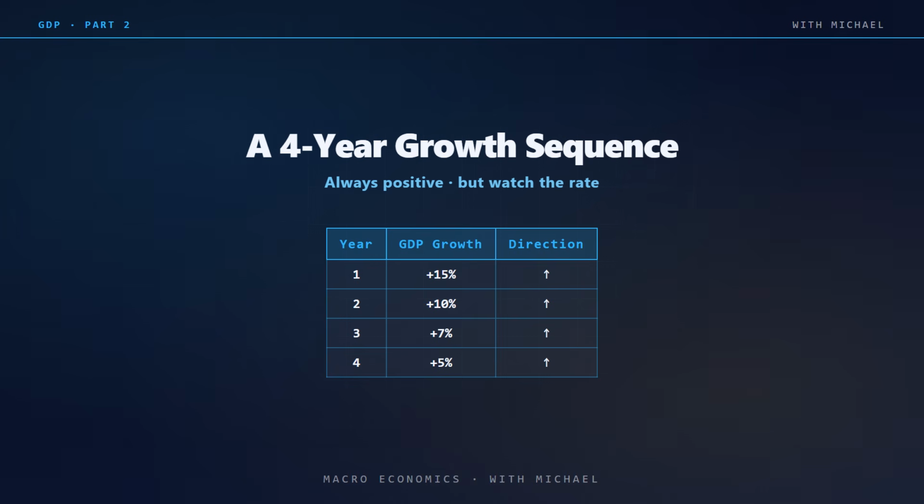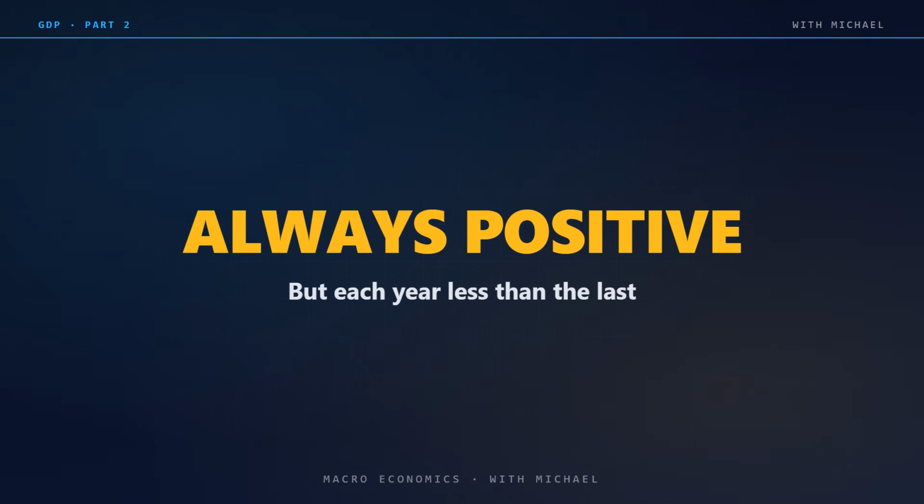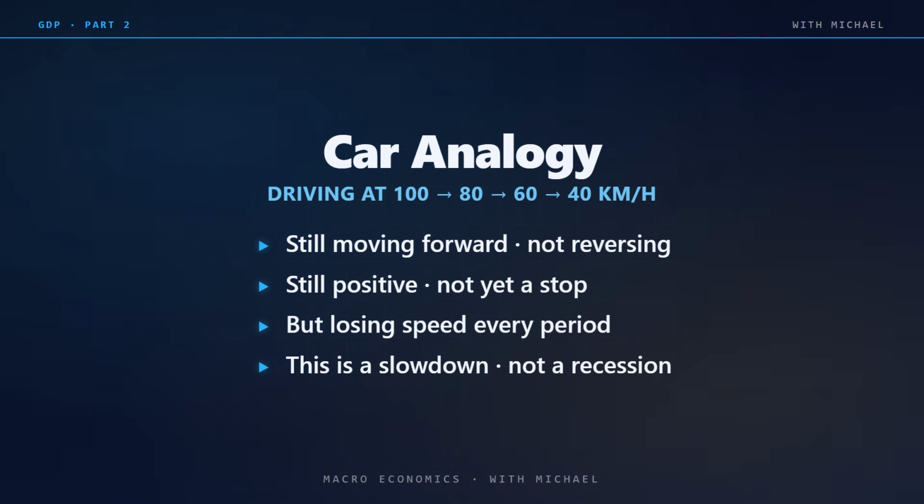Each year, the growth rate is lower than the previous year. The economy is still growing, but more slowly. What do we call this? It is not a recession. Recession requires negative growth. So what is it? Think of it like a car. You are driving at 100 kilometers per hour. You ease off the gas. You slow to 80, then 60, then 40. You are still moving forward. You are not reversing, but you are losing speed. The economy is doing the same thing. It is a slowdown, not a recession.